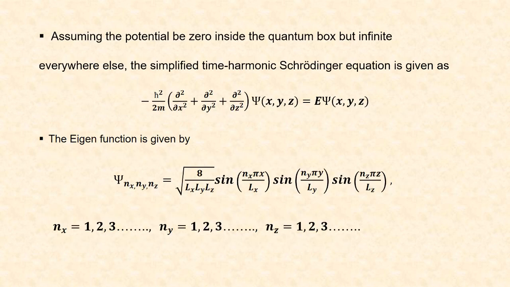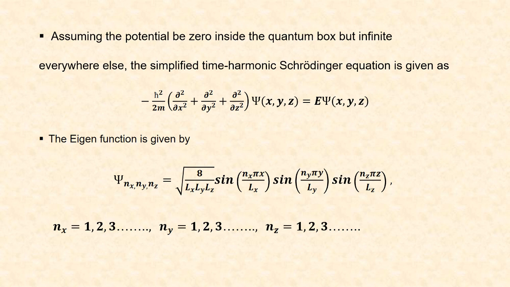Now let us consider a quantum dot inside the quantum box, and assuming the potential to be zero inside the quantum box but it is infinite elsewhere, the simplified time harmonic Schrödinger equation is given as minus h bar square divided by 2m into dou square by dou x square plus dou square by dou y square plus dou square by dou z square of psi of xyz, which is equal to E into psi of xyz.